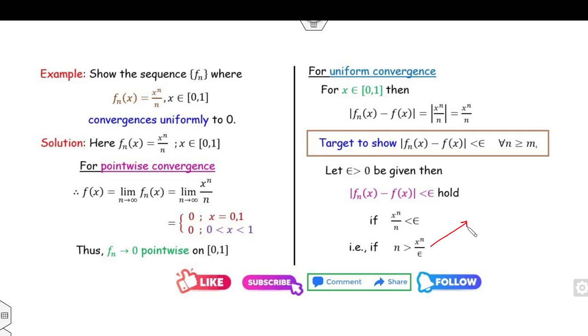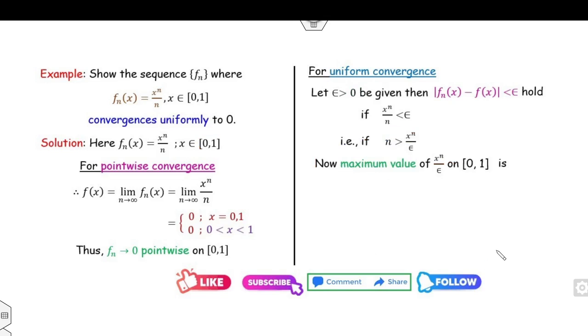Now again two cases: can you find the value of x so that this limit will go to infinity? This limit will go to infinity only when x is infinity, but my domain is 0 to 1. So that means this limit will not go to infinity. Once the first case is not applicable, we work on the second case.